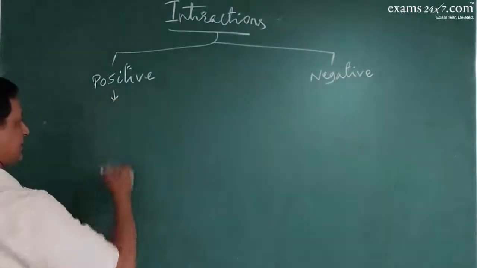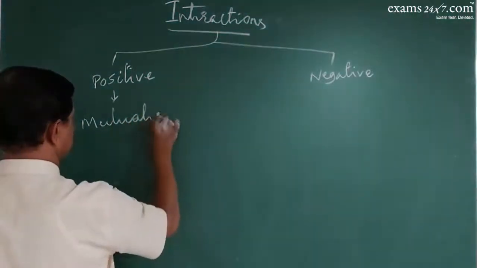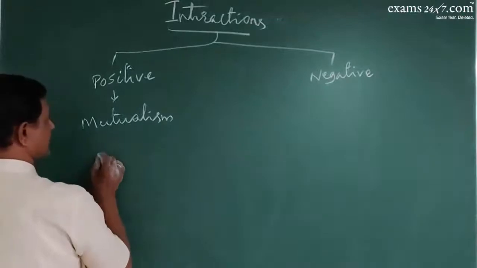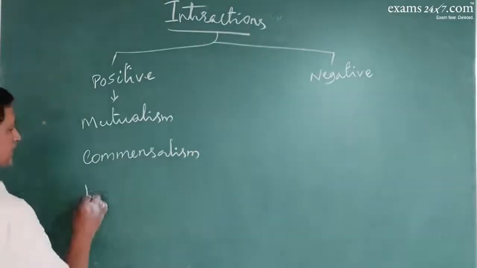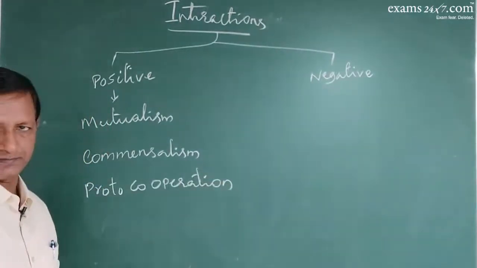What is that positive interaction? Where there is benefit. For example, mutualism, then commensalism. You can also take up proto-cooperation.